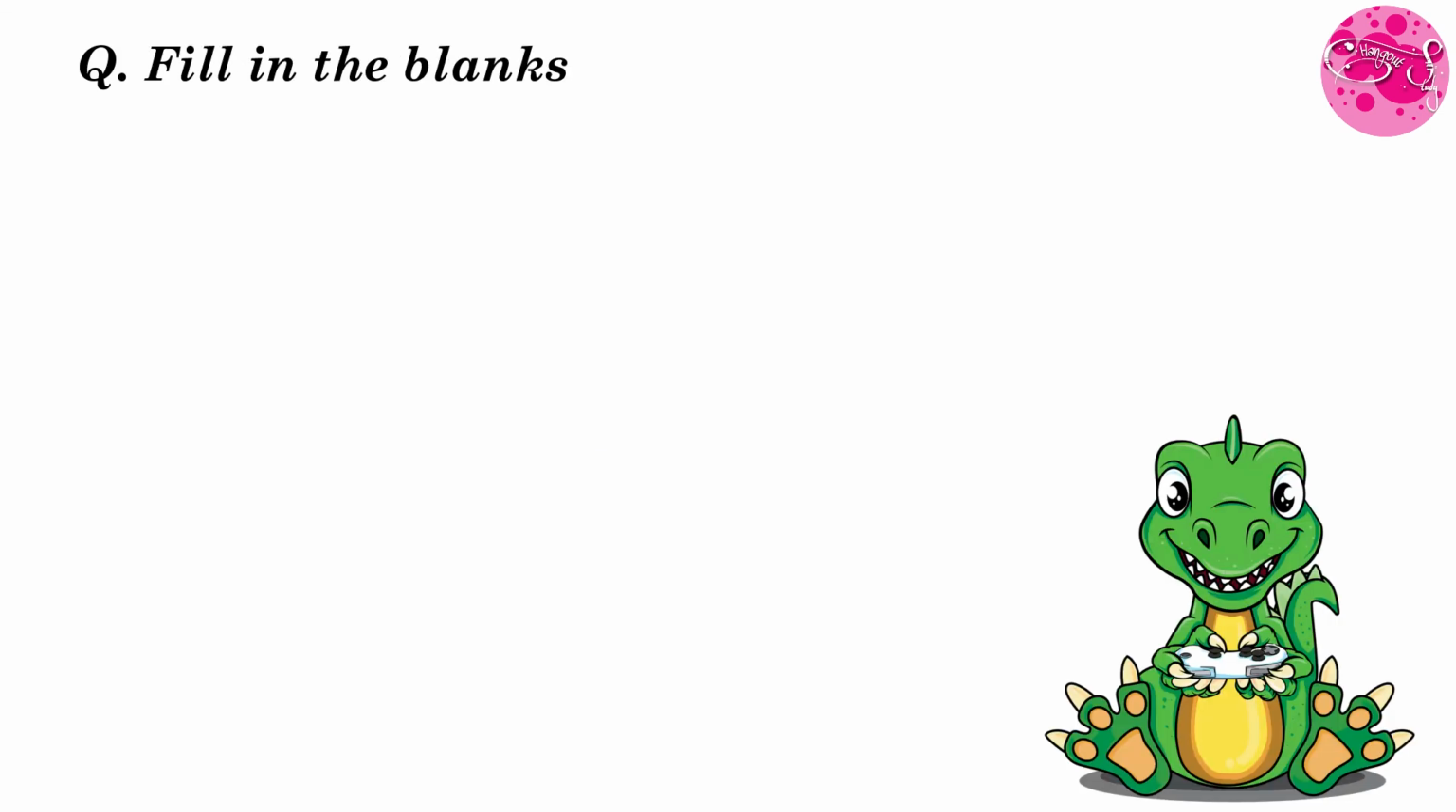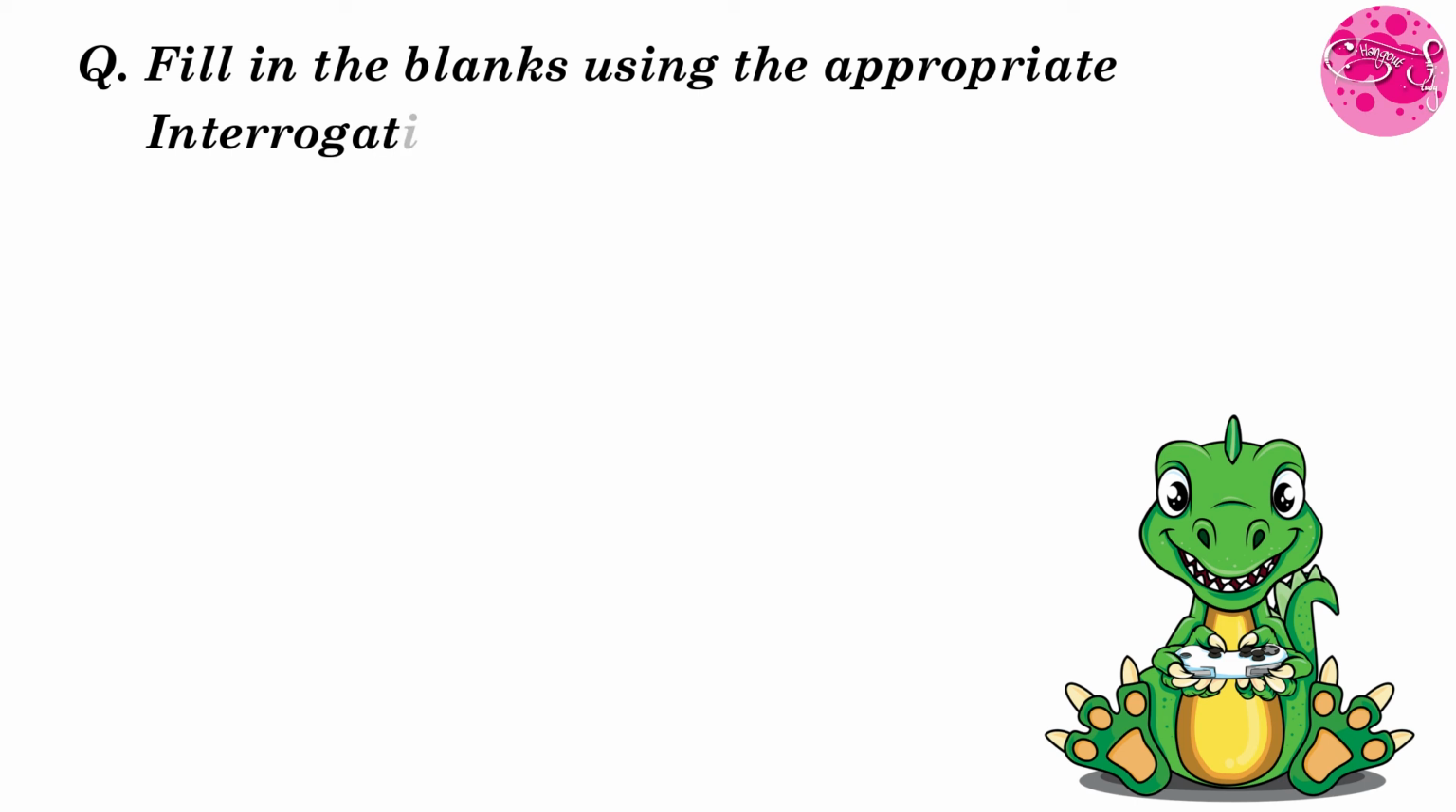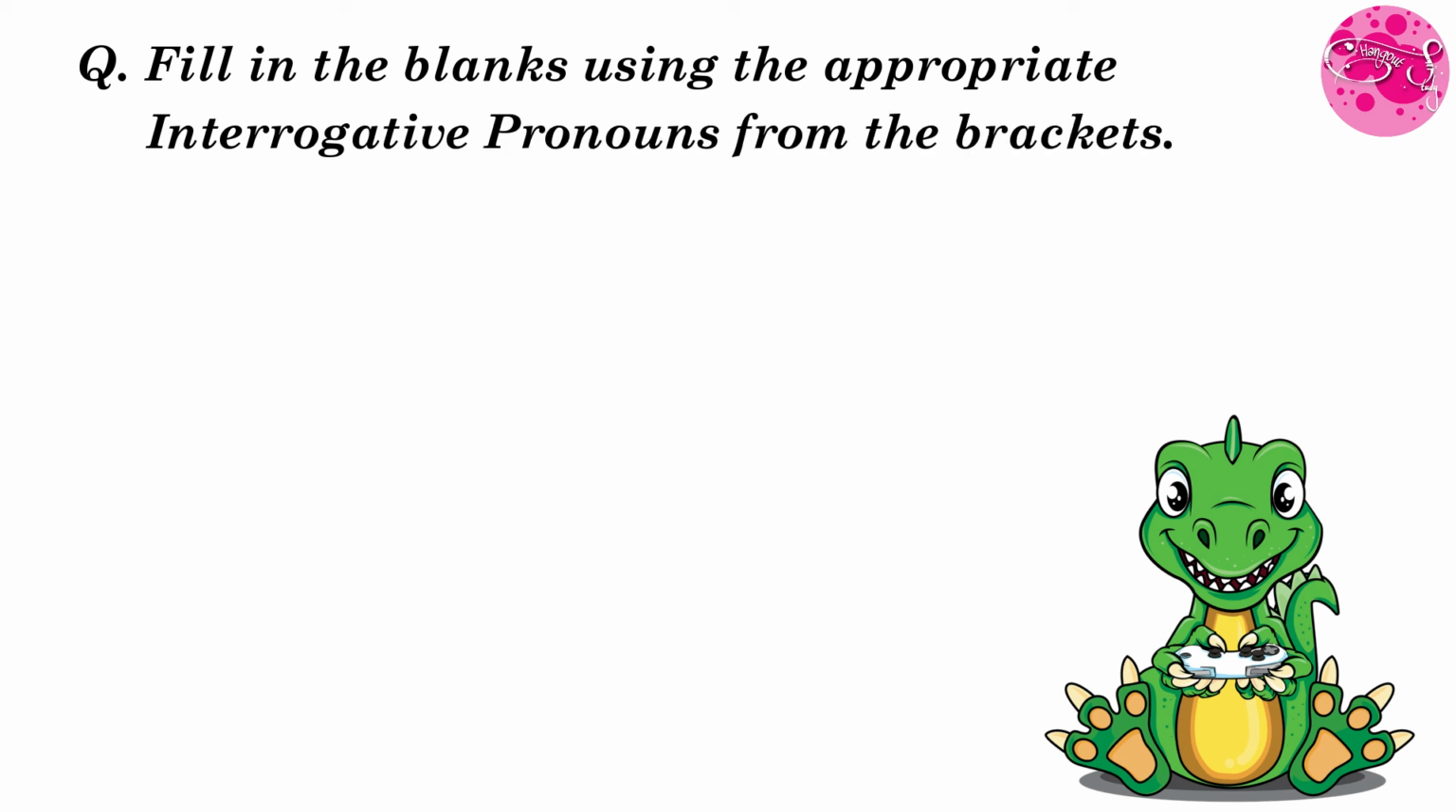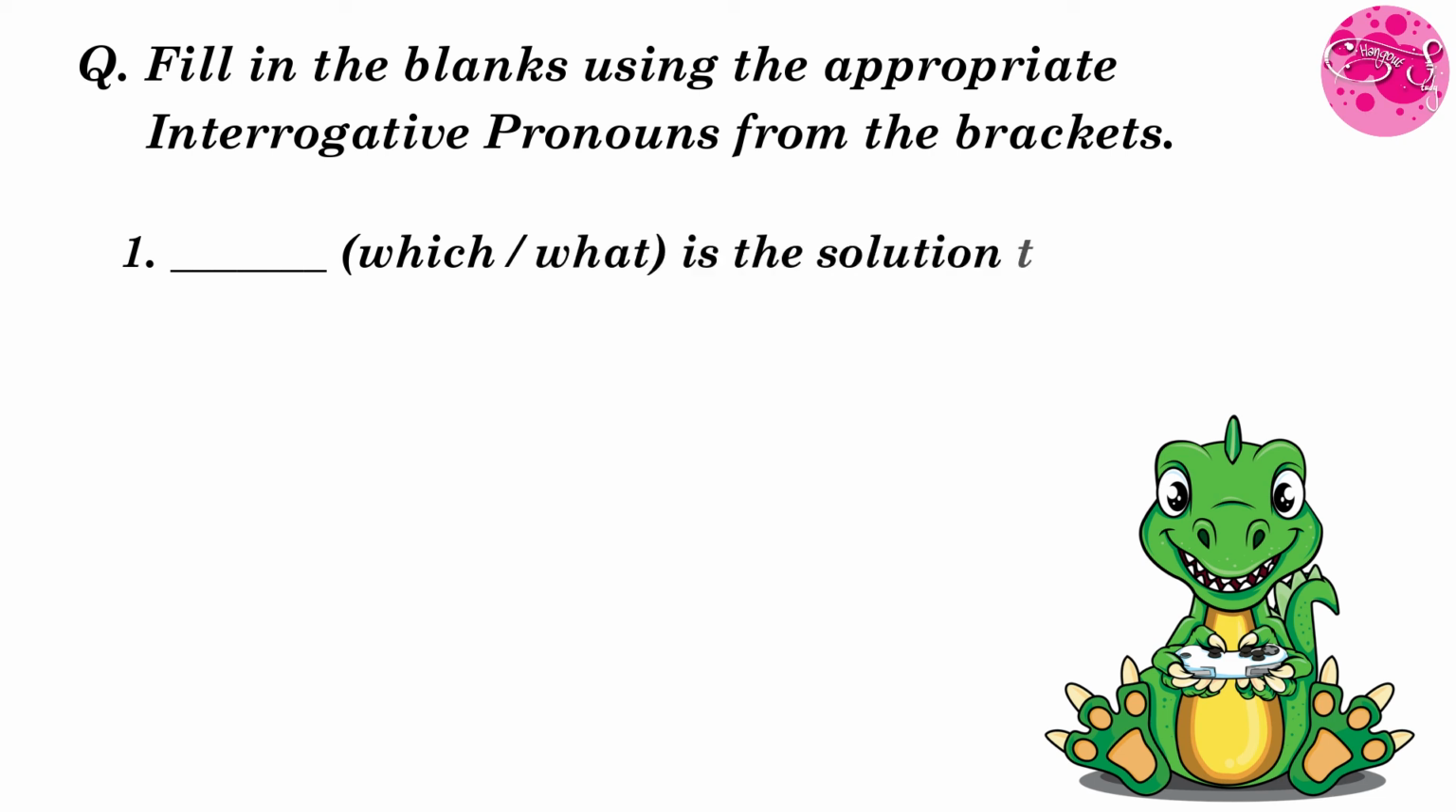Fill in the blanks using the appropriate interrogative pronouns from the brackets. Dash. In the bracket it is given which or what, is the solution to the problem. So the sentence, dash is the solution to the problem. So what answer will come here? This question is asked for everyone. It is open for all. So answer will be, yes, it will be the word what. What is the solution to the problem?